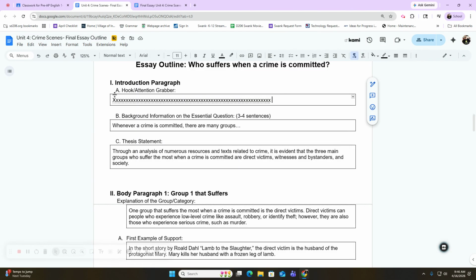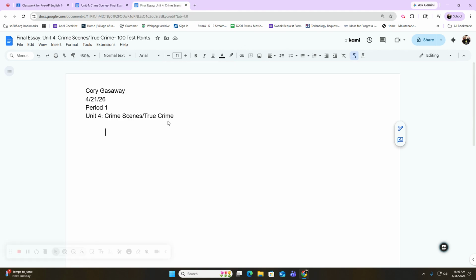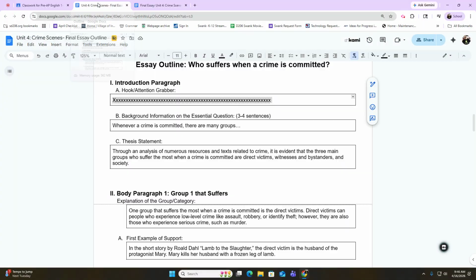So first thing is your introduction paragraph. You want to take your hook, whatever you wrote for your hook. Be careful not to copy the whole box, because then you're going to paste the box. You just want the text. So you hit Control C, copy that, bring it over here, and paste it. And put a period, and that sentence, again, you'll actually have written out sentences.